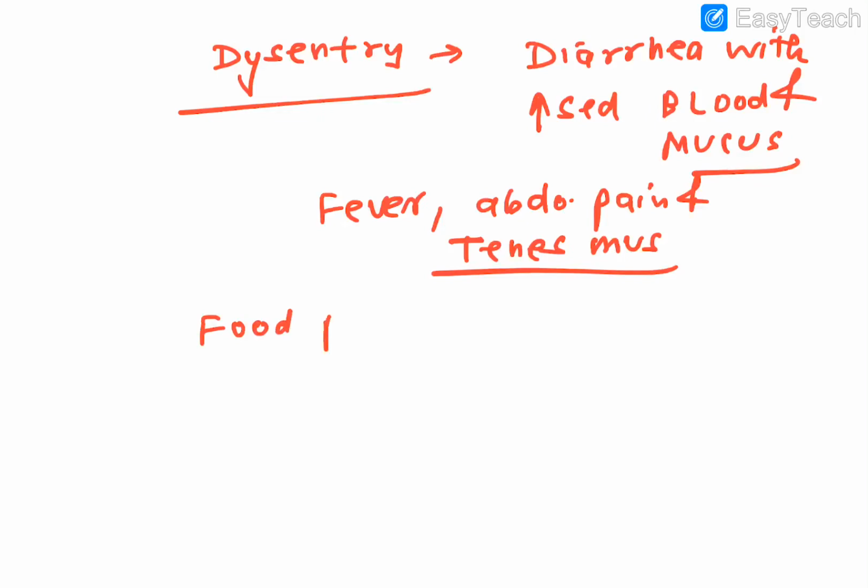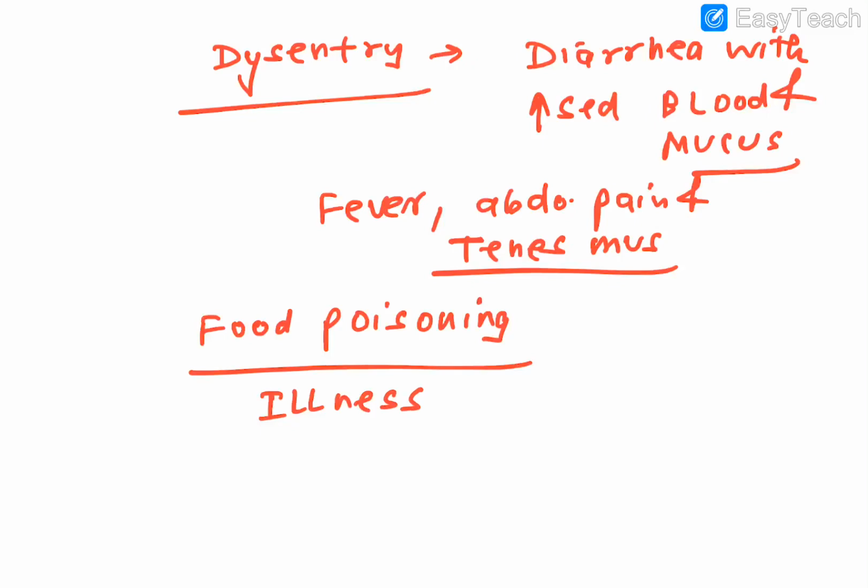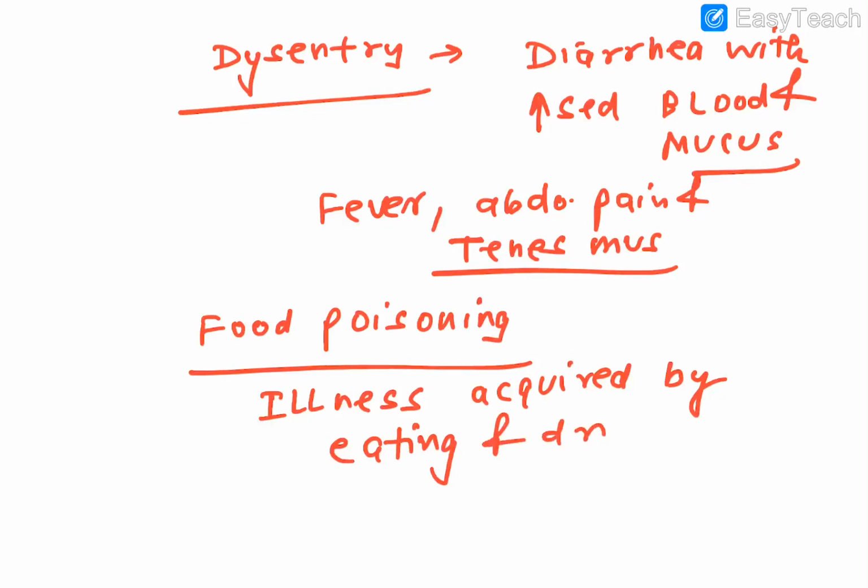Then one particular term is there, they are all related: food poisoning. Food poisoning is an illness which is acquired by eating and drinking contaminated food and water.